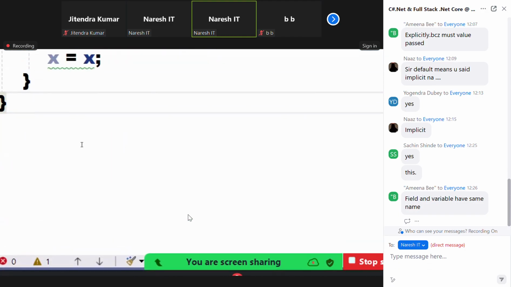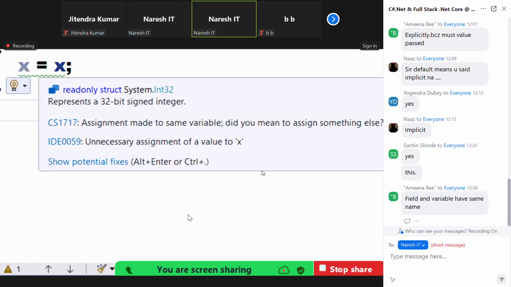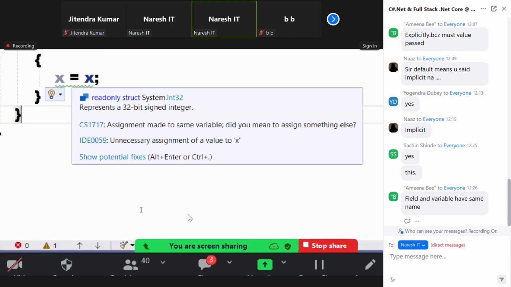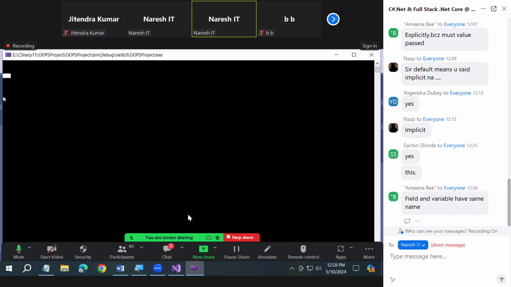This is the warning. It is asking you, did you mean to assign something else? They're asking you, are you doing correctly? You're wrong. Because you're assigning that way, this x value did not go to the field here, that is why that is still showing you as 0 only. See? Here field x is printed now. Field x value is 0.